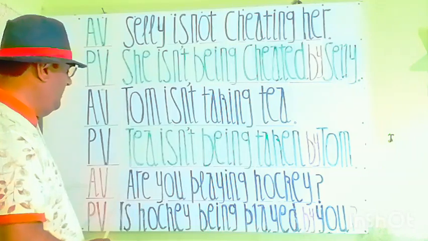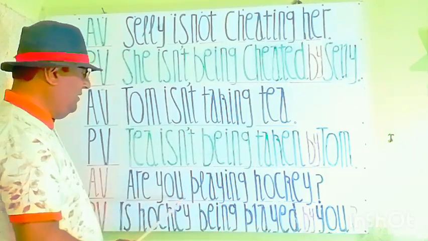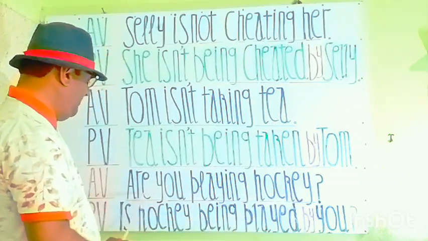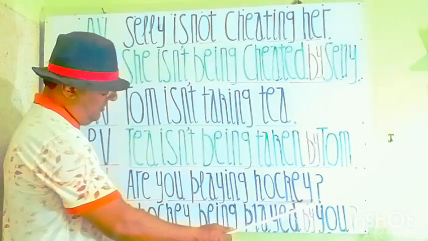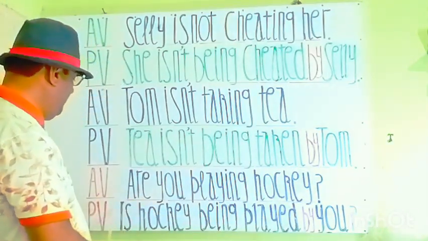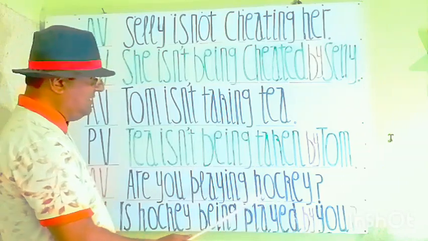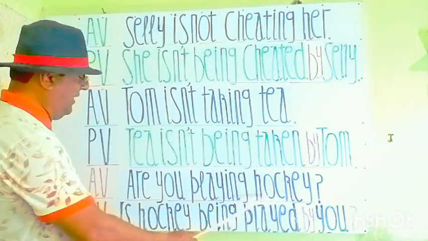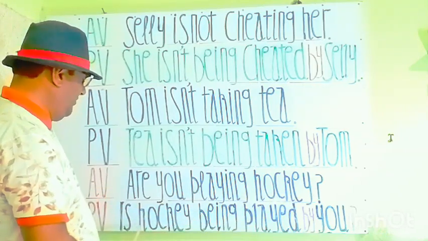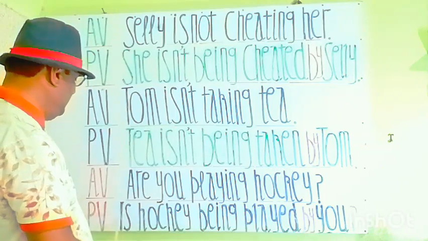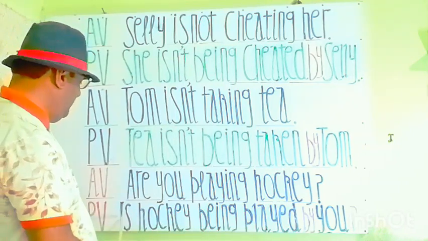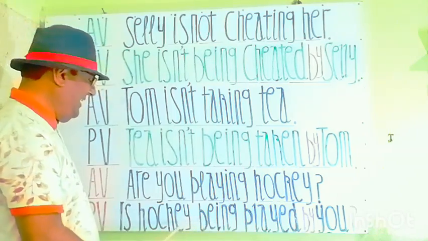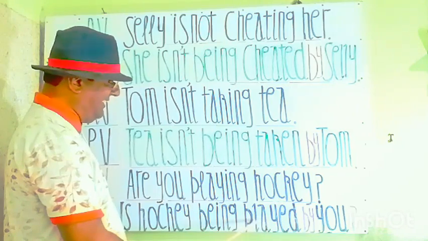You see, my students, again: you is a subject, playing is the principal verb, and hockey is an object, and the helping verb is at the start because it's an interrogative sentence. And see the change in passive voice. When we make changes, the rules will remain as they are. And you see, hockey is to stand here as a subject, so it's a singular subject. That's why we add is. So for an interrogative statement, is is written at the start. So, is hockey, for passive being, is hockey being, and the third form of play is played.